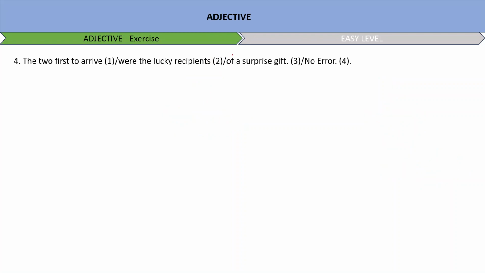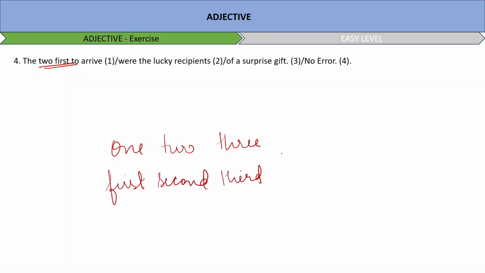Okay, next. The two first to arrive were the lucky recipients of a surprise gift. You see, the two first. Now we have read in adjectives what adjectives of number are. Adjectives of number are 1, 2, 3, and adjectives of number are also first, second, third. 1, 2, 3 are known as cardinal numbers and these are known as ordinal numbers.